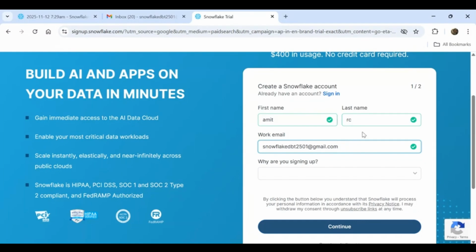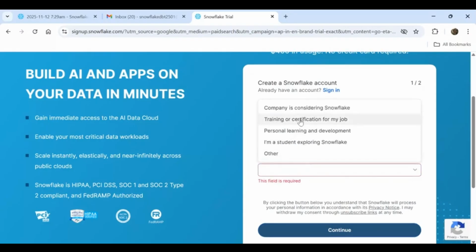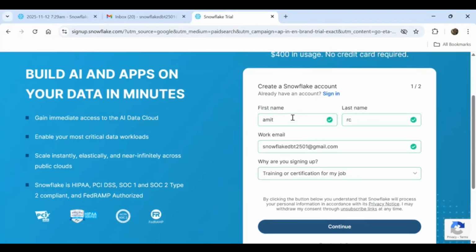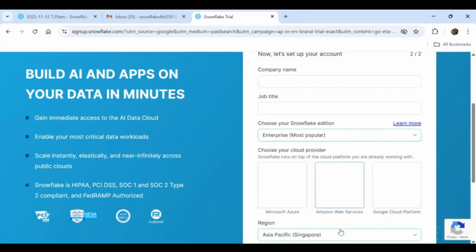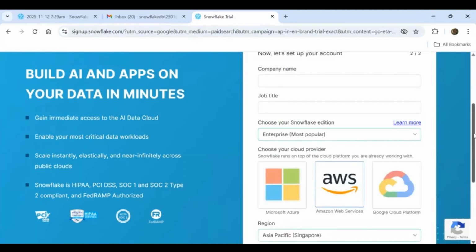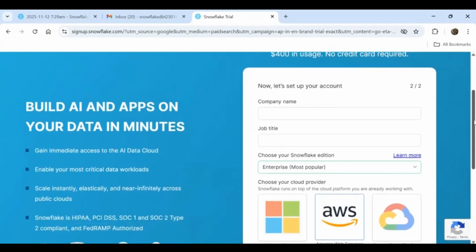Once the 1 month is over, it will ask you to add your card details. If you are fine going with the paid account, that's up to you. But you can again go to Snowflake trial, use the same email address, and create another trial account. That way you can practice Snowflake. Till now, they are accepting the same email address for multiple accounts. I don't know what they will do in future, but for the last 5 years I can see that they are accepting.